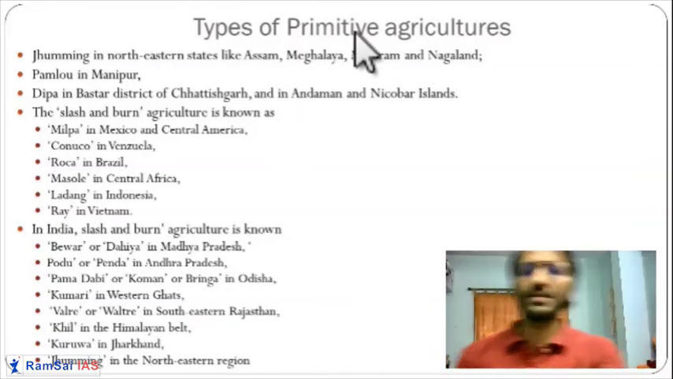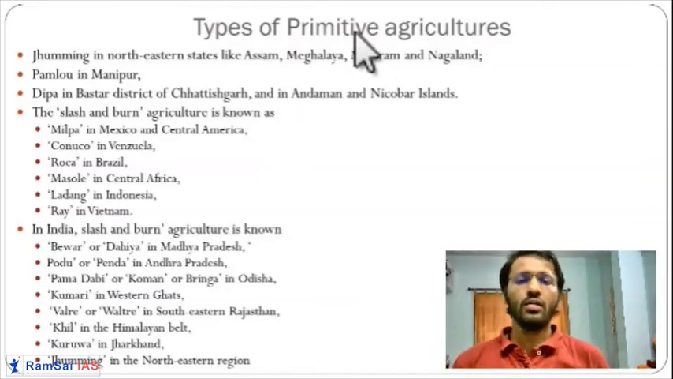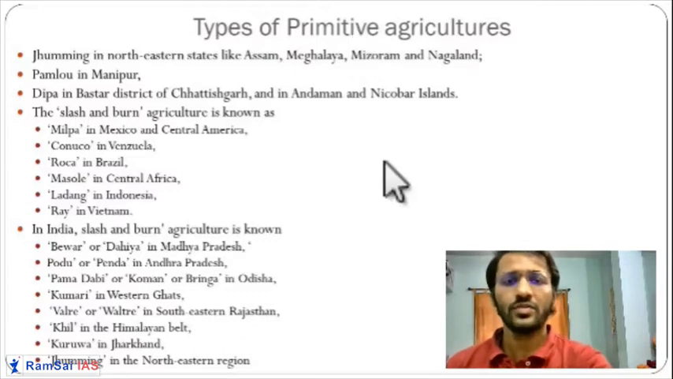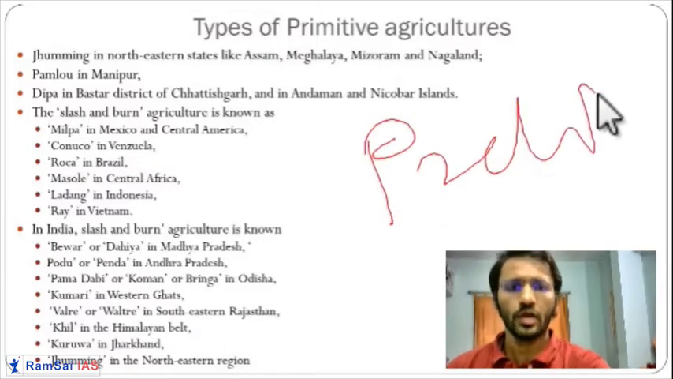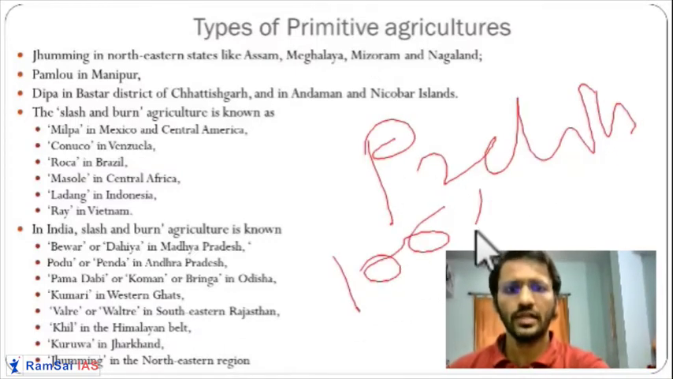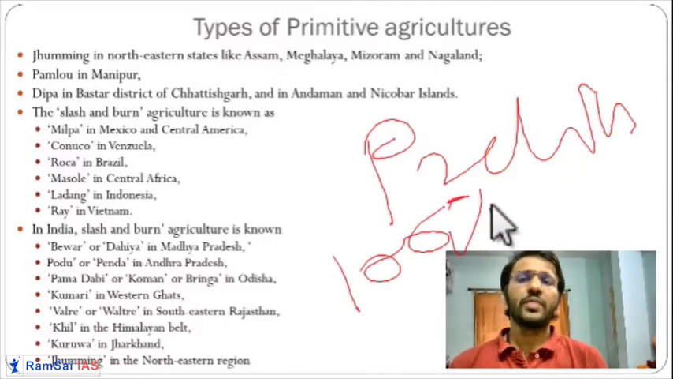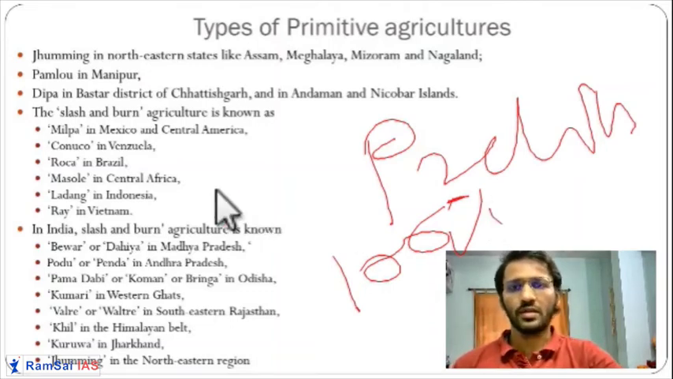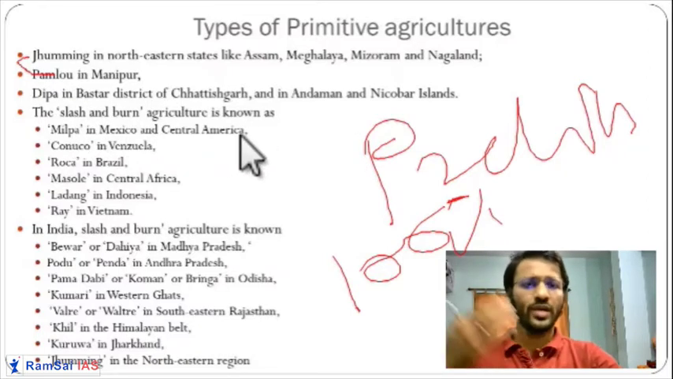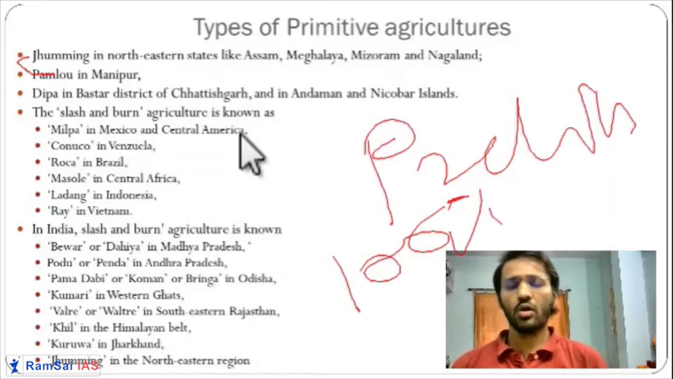So this zooming has different names all over the world. This slide is very important from the prelim point of view. 100% one question is guaranteed from this slide. This primitive type of agriculture, zooming as it is known in the northeast, is called Pamlu in Manipur, Dipa in Bastar, and in this way different names are given all over the world.